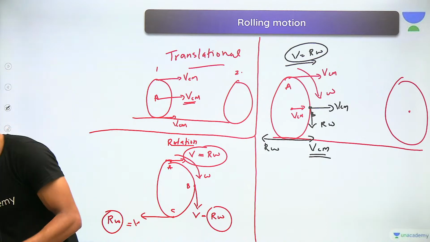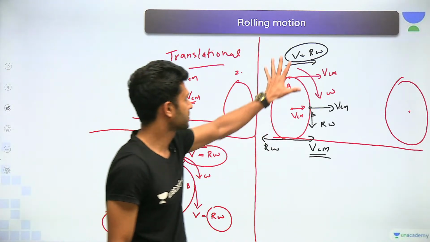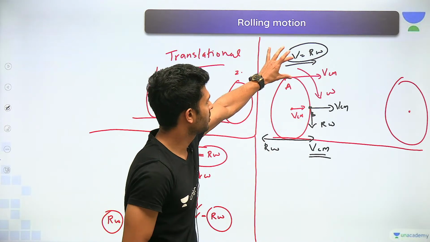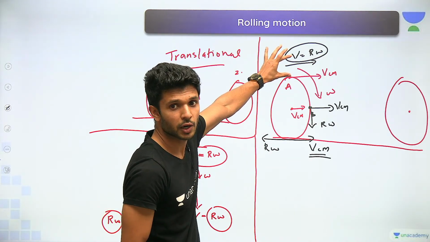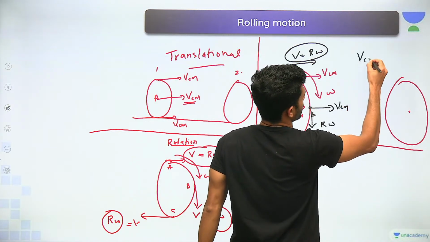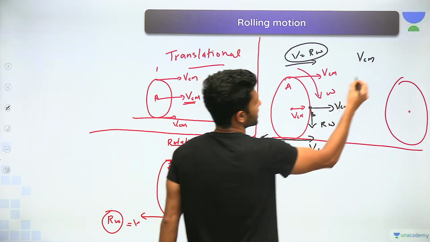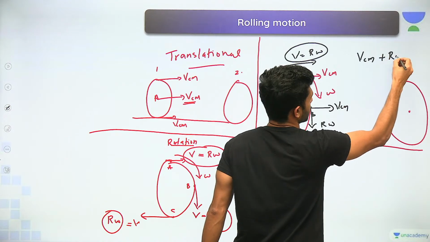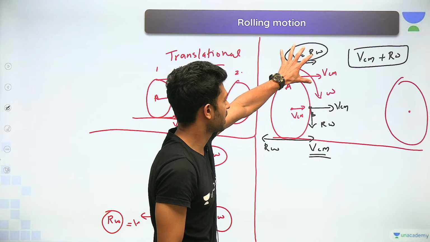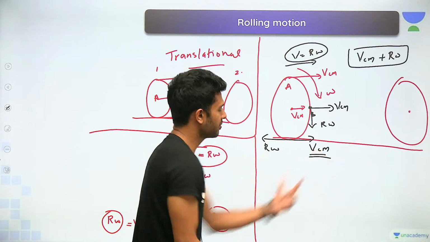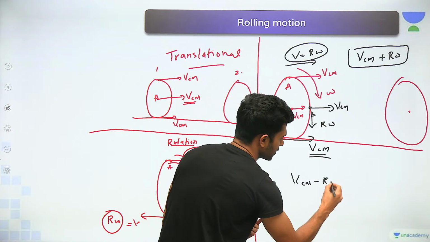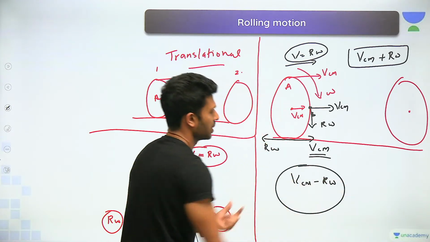Now, these are the velocity distributions. What will be the total velocity at the topmost point, marked as A? It is VCM because of translational motion plus R omega, so we add up these two velocities. At the bottommost point, we have a velocity of center of mass towards the right, minus R omega in the opposite direction, so VCM minus R omega.